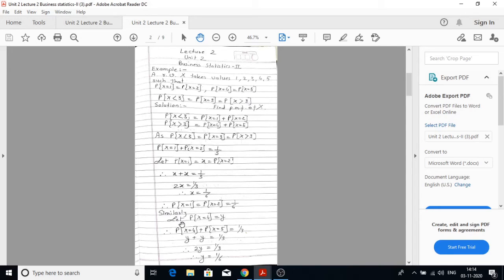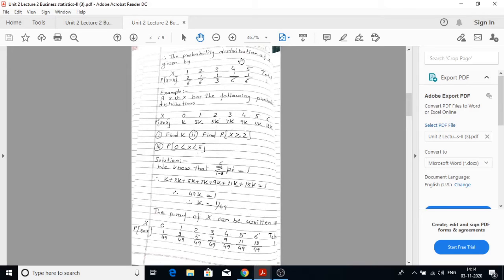Similarly, let probability x is equal to 4 is equal to y. Therefore probability x is equal to 4 plus probability x is equal to 5 is equal to 1 by 3. So y plus y is equal to 1 by 3. Therefore 2y is equal to 1 by 3. So value of y becomes 1 by 6.